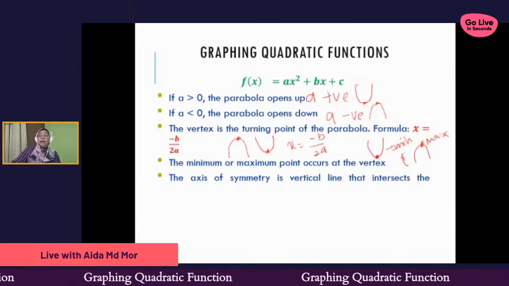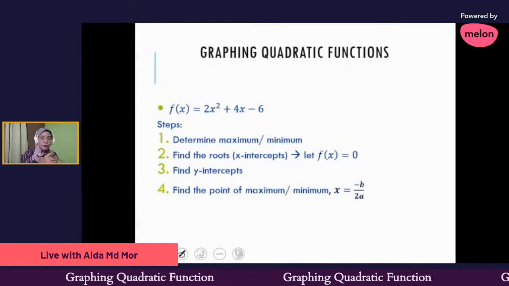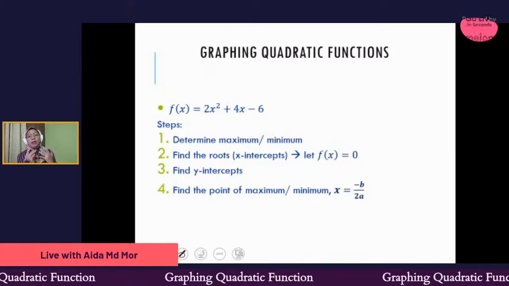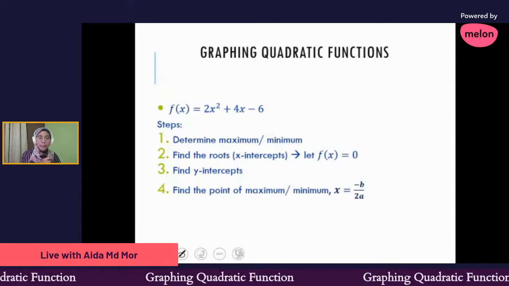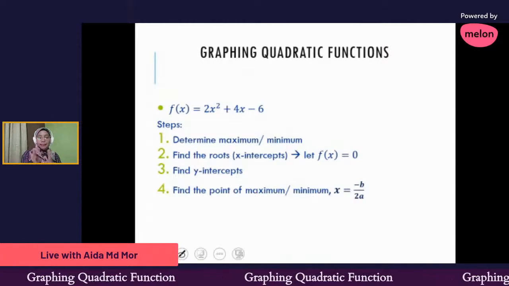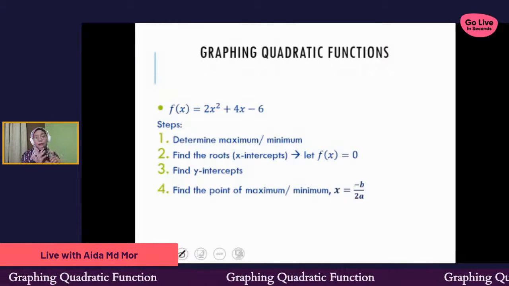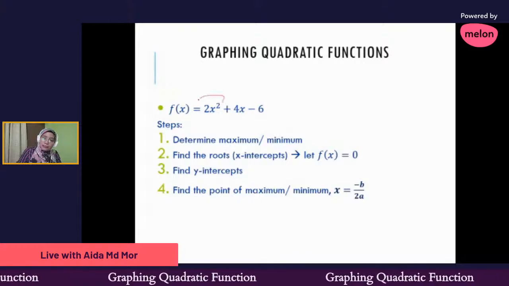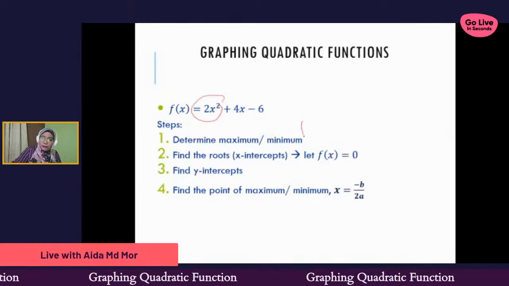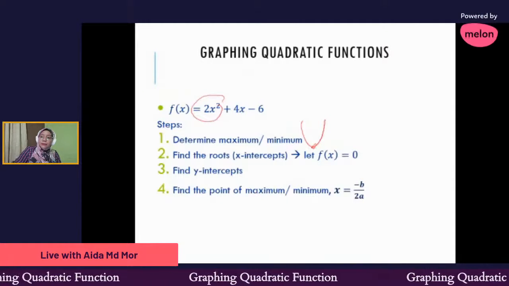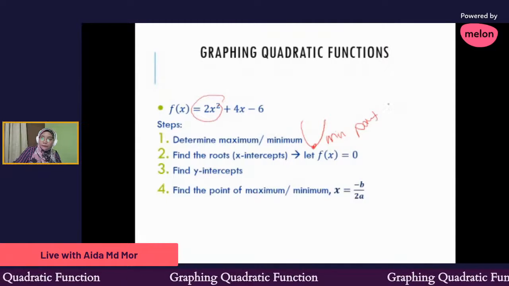Okay, so next, these are a few important tips, the steps for how you're going to draw the graph of your quadratic function. The first step is to determine the maximum or minimum value. Like I said, you can determine this by seeing the value of A. This is your value of A, which is positive, right? So when A is positive, we know that our parabola will be like this, so we will have the minimum point or minimum value.